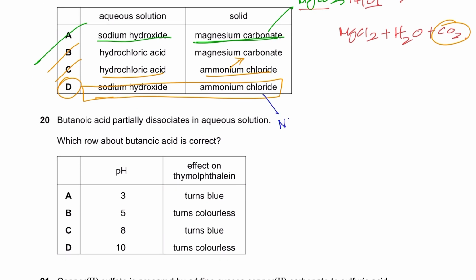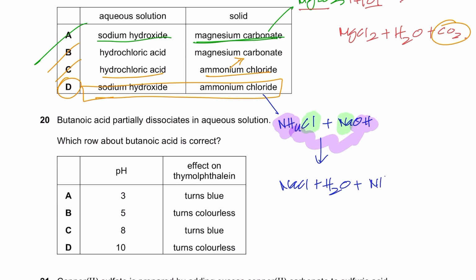Ammonium salts are slightly acidic, so they react with strong bases like sodium hydroxide. They form salt, ammonia, and water. So sodium chloride will be formed, and obviously the hydrogen and the OH would form water, and the NH3 would be left, which would be your ammonia, right? So what would be formed? Sodium chloride plus H2O plus NH3, and NH3 we know is an alkaline gas or a basic gas, right? So yes, D is the right option.